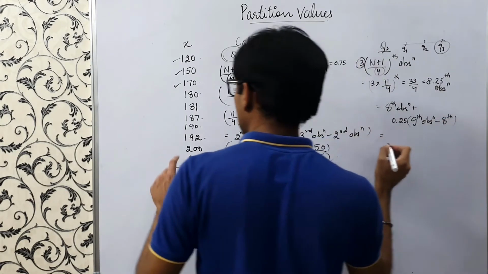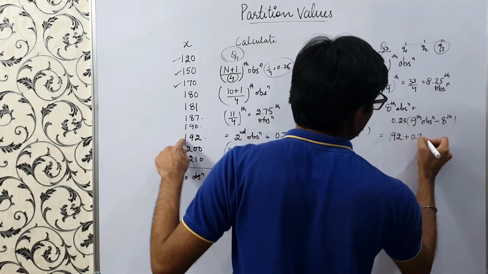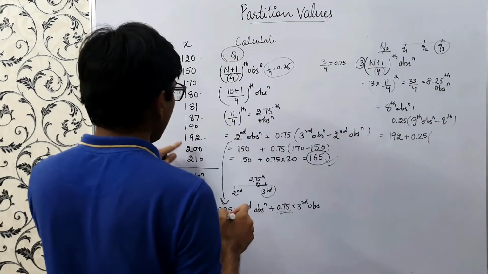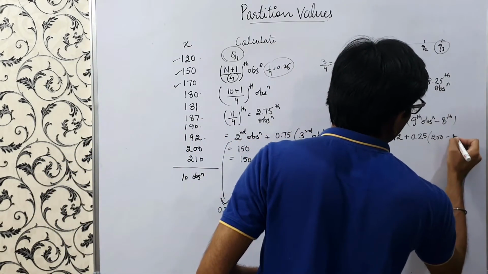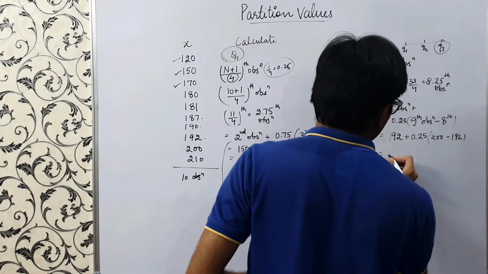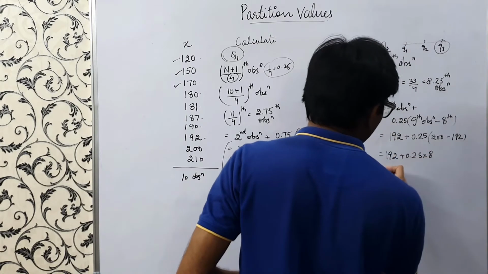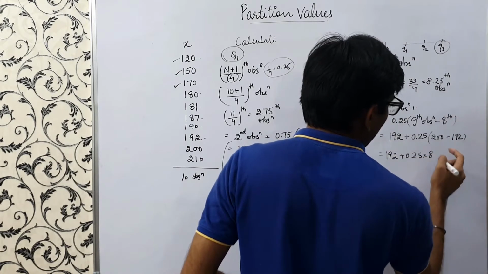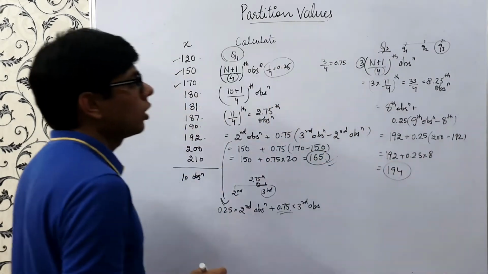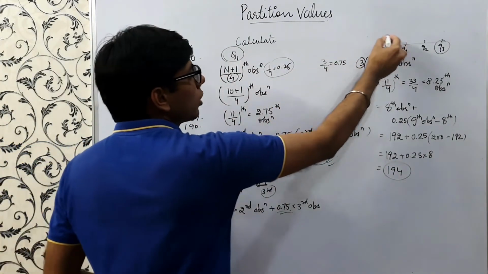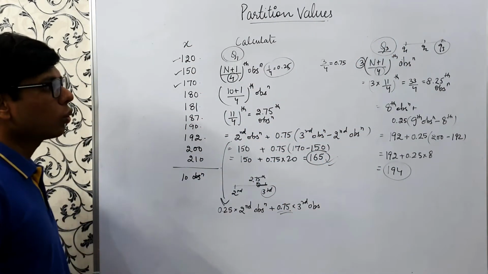So this is 192 plus 0.25 into 200 minus 192. That is 192 plus 0.25 into 8, which is 2, so 194. So we have calculated Q1 and Q3. In this way, we can calculate Q1 and Q3 of a discrete series.